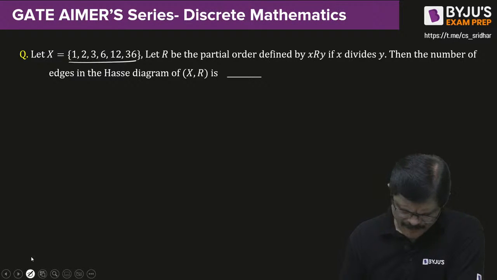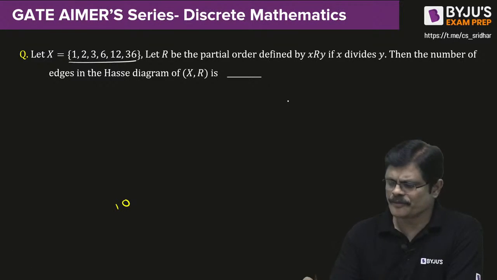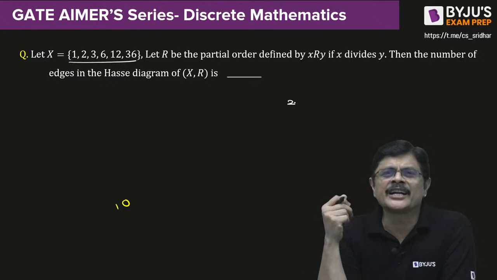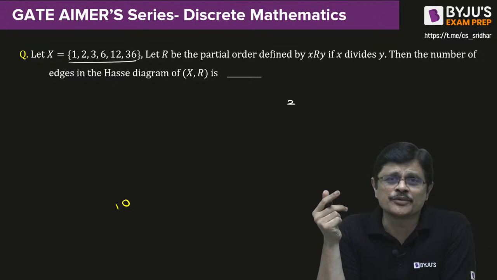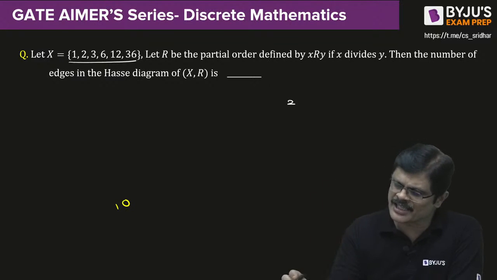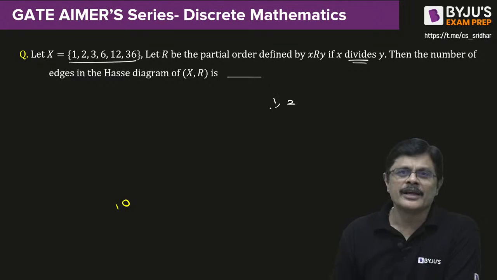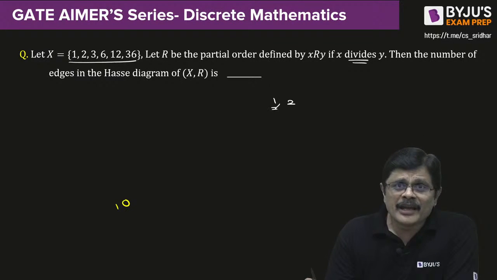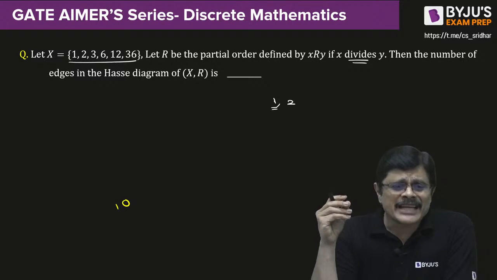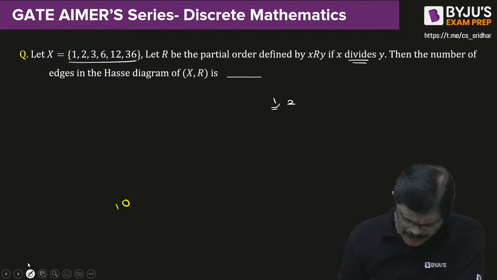You draw 1 with a small circle. The next element is 2. Now tell me which elements are related to 2, that is, which fellows can divide 2? 1 can divide 2. No one is covering 1, then this 2 will cover 1, my dear friends.